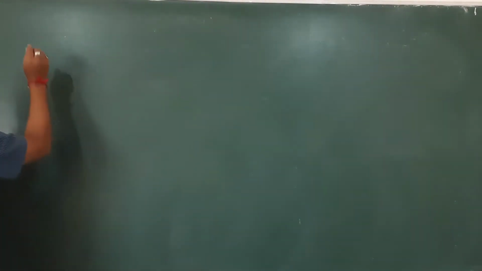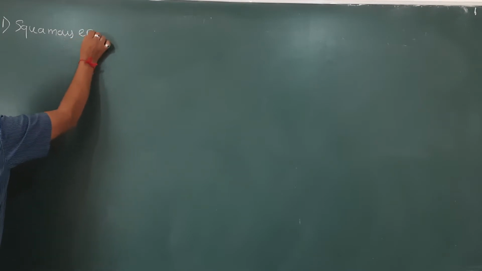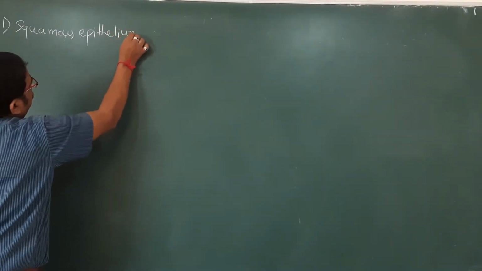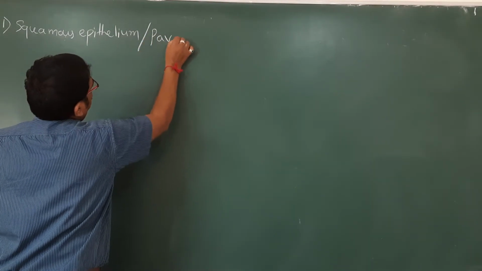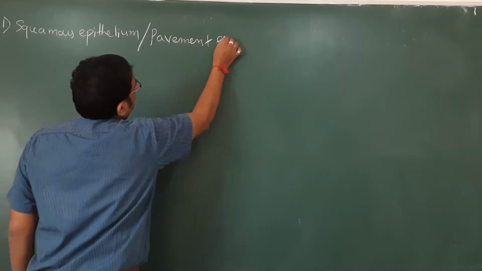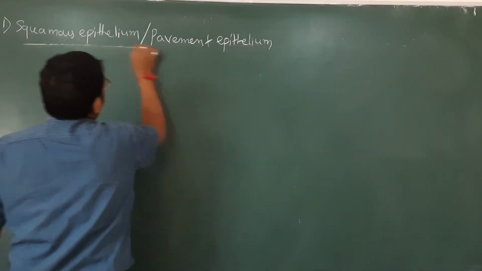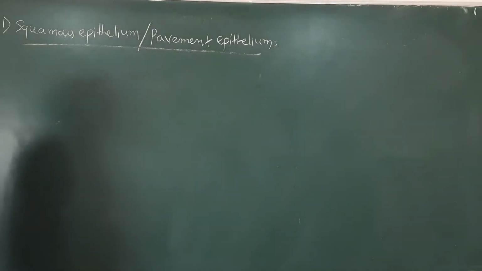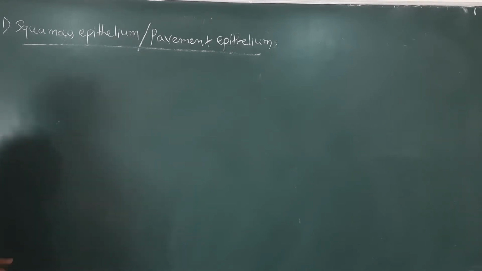As I told you, the first kind of epithelium is called squamous epithelium. Squamous epithelium is also called pavement epithelium. Why is it so? Because pavement refers to the tiles or the floor. On the floor, the tiles are very compactly arranged, like that the cells also. That's why they are called pavement epithelium or squamous epithelium.